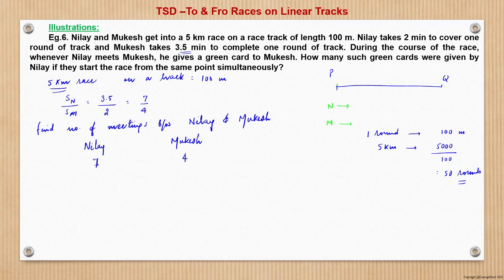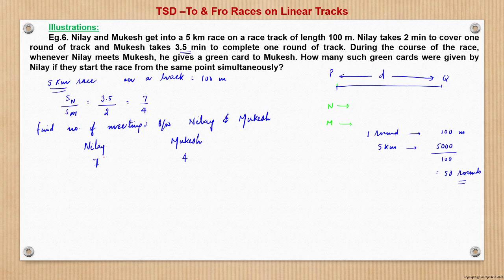Because they are starting simultaneously and running for the same time, when the time is constant, the distance covered is in the ratio of the speed. So the distance covered by Nilay will be 7 rounds, and at the same time the distance covered by Mukesh will be 4 rounds. By 1 round, I mean the distance D.